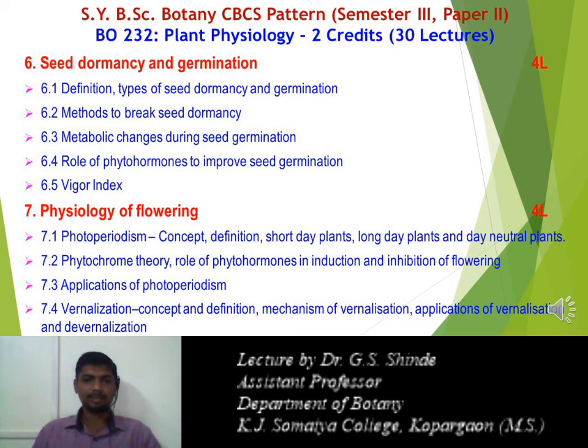This plant classification is made using the criterion of the photoperiod required by the plant for initiation of flowering. There are certain theories: the phytochrome theory, the role of phytohormones in induction and inhibition of flowering, and applications of photoperiodism. The next concept is vernalization. Similar to the light period required for initiation of flowering, some plants require a chilling or very low temperature for initiation of flowering. That concept is referred to as vernalization. The concept, definition, mechanism of vernalization, application of vernalization and devernalization.